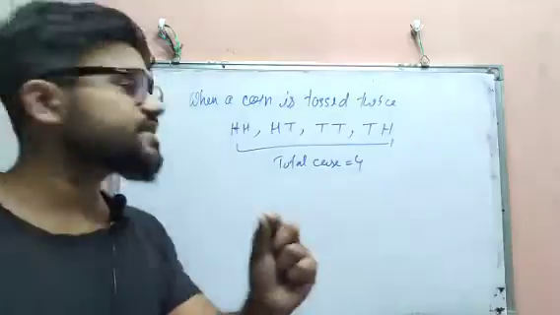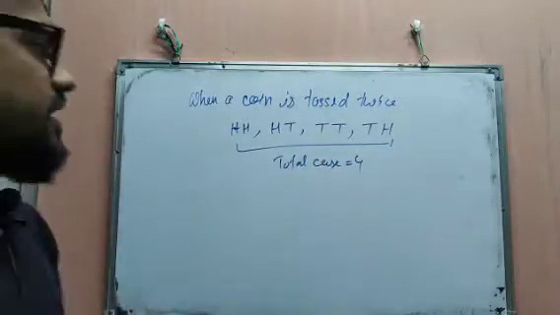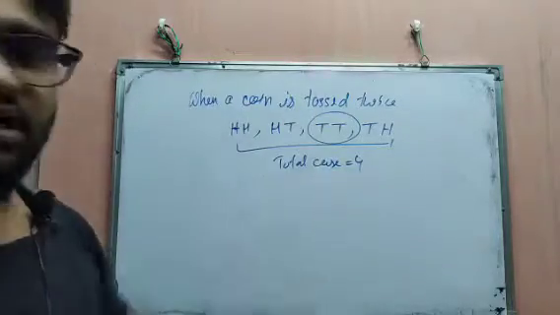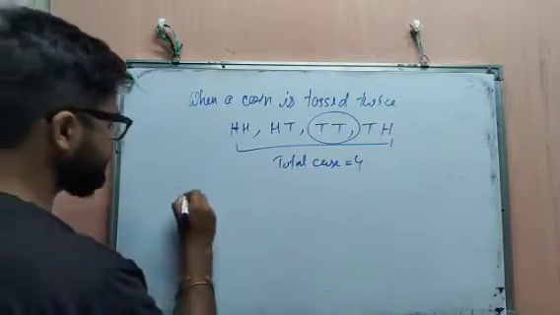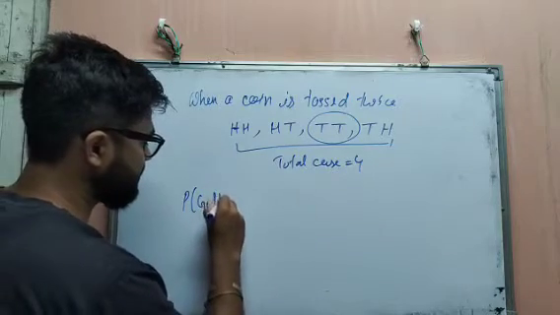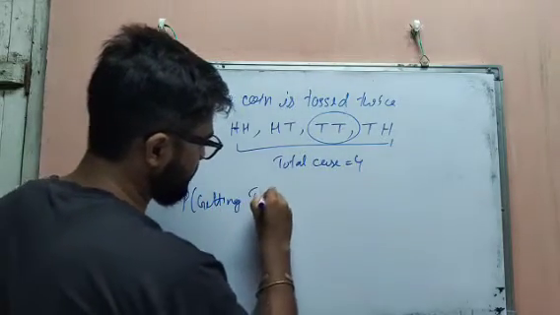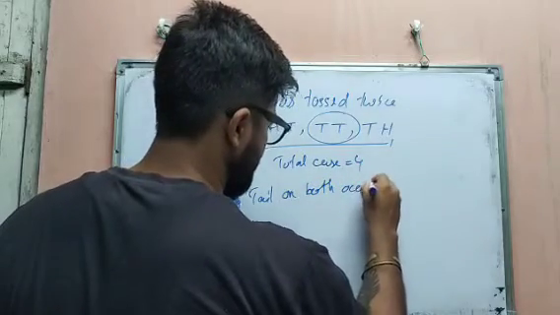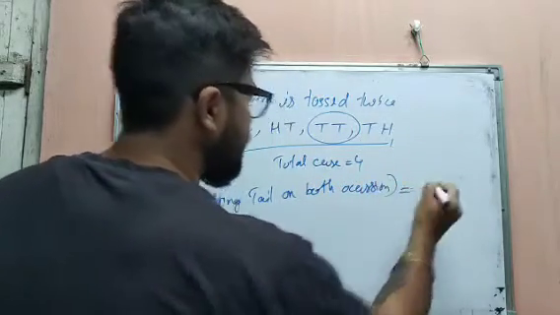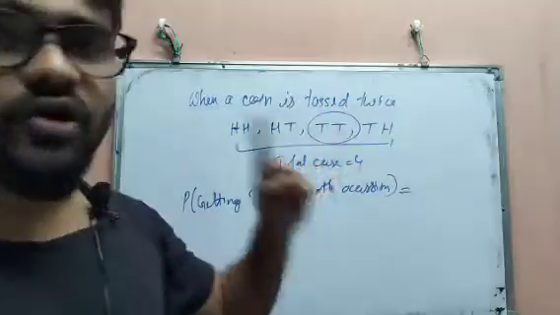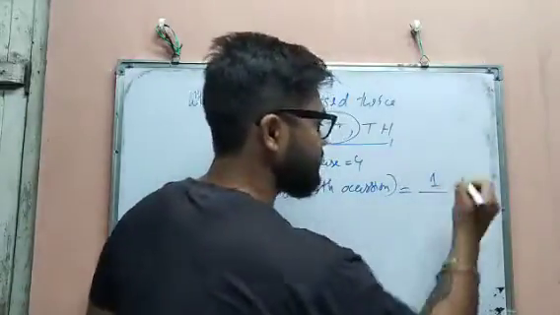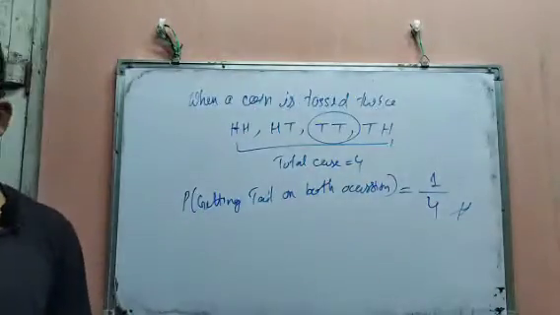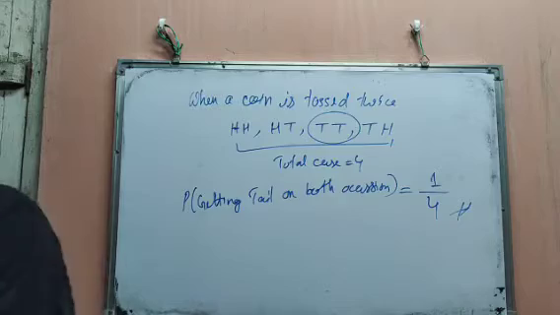So in which case are you getting tails on both sides? Obviously, in that occasion you are getting tail on both. So the probability of getting tail on both occasions, obviously we are getting tail one time, and the total number is 4, so 1 by 4, which is our required answer. Okay, next what is given,